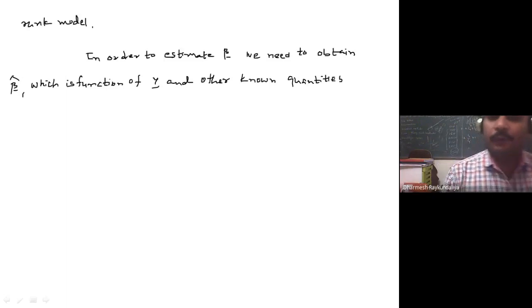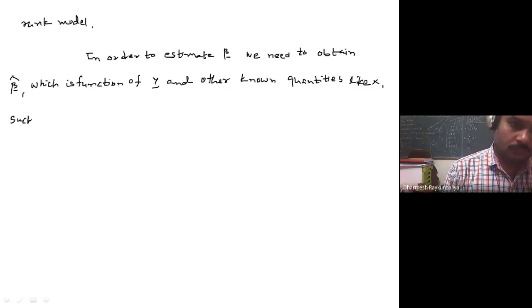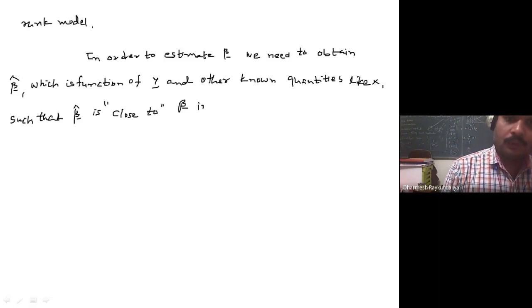So whenever you wish to obtain the estimate of beta, we call it beta cap, which is nothing but a function of y and some other quantities. Which quantities? Quantities like x, such that beta cap is close to beta in some sense.